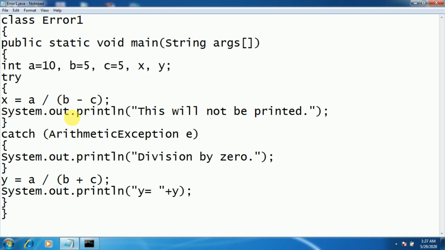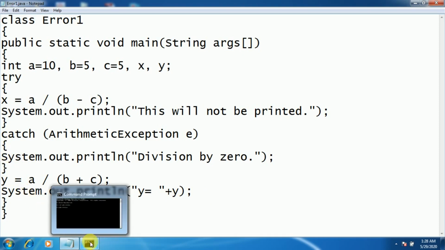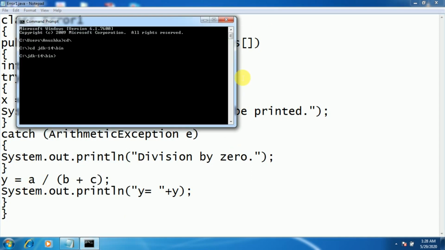This will not be executed at all, because if the exception occurs at the first line of a try block, the control jumps immediately to the catch block and it never comes back again to the try block. So it is followed by the further statements which are available in the program till the end. So now we'll see the execution of this.